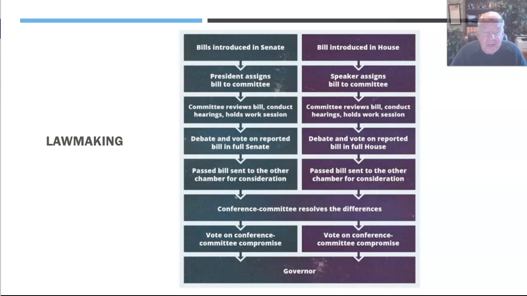This chart shows the lawmaking process in most of the 50 U.S. states.